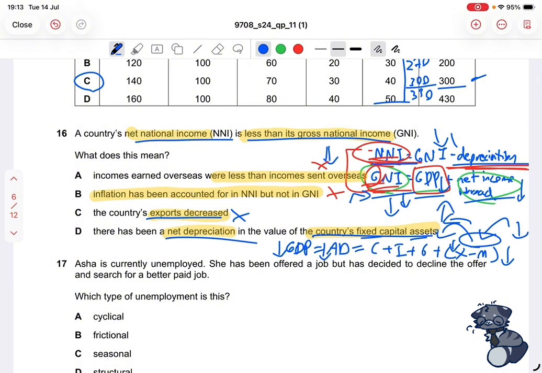And well, that is true, because NNI will always be less than GNI because depreciation is deducted from NNI, because it doesn't have gross in its name. So we do not count depreciation in its calculation. So D makes the most sense. So D is our option, and that's correct. Now we're going to number 17.